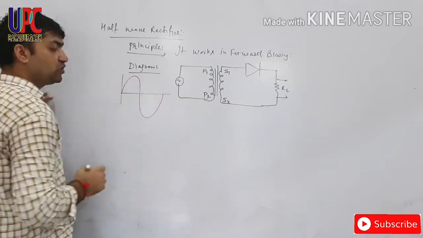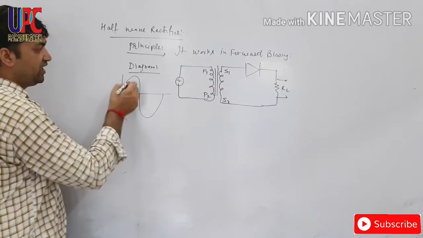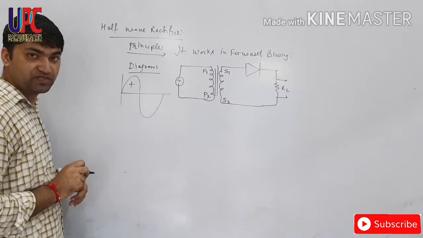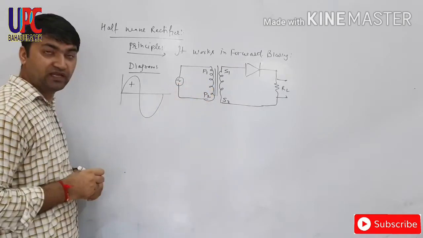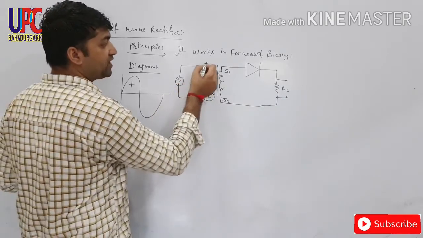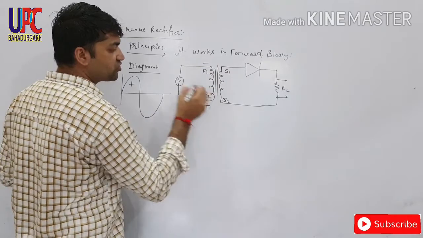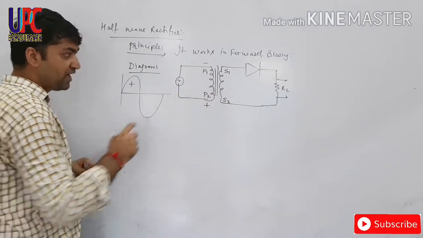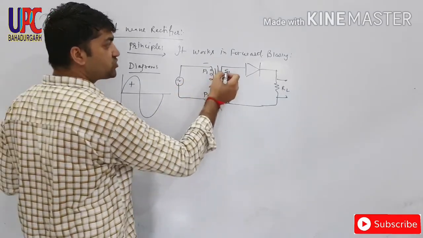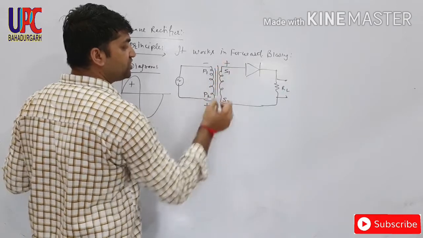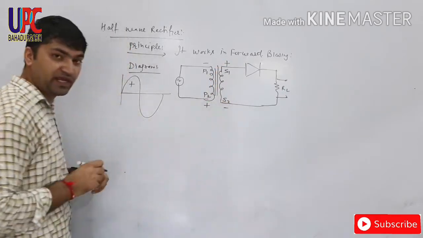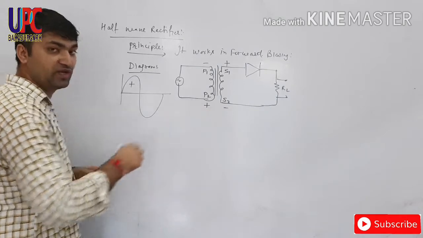This is input of the rectifier. When we provide positive half cycle of AC to primary coil, then upper portion of primary coil will be negative, lower portion of primary coil will be positive, and due to mutual inductance, S1 will become positive and S2 will become negative. Why? Due to mutual inductance.